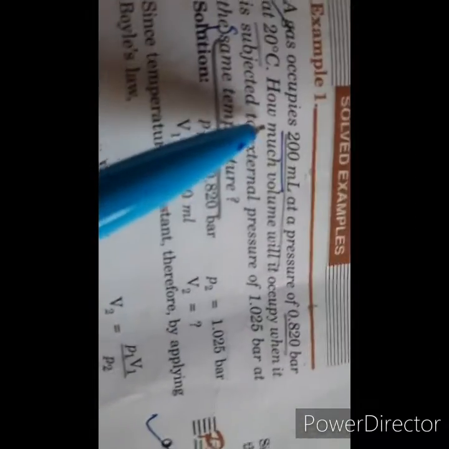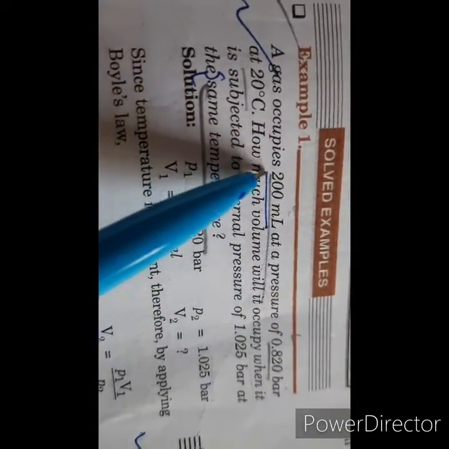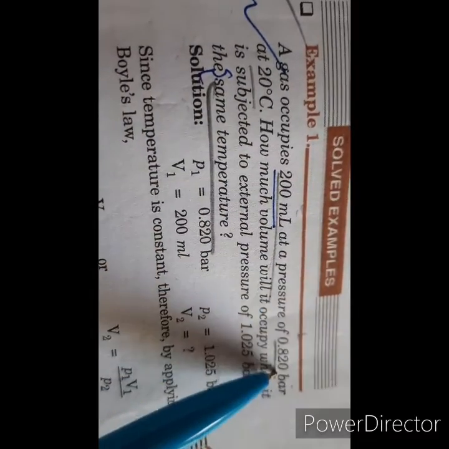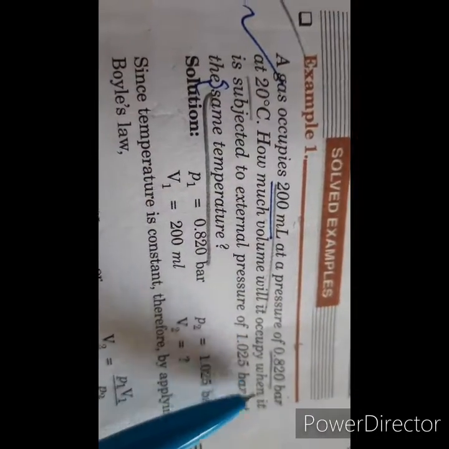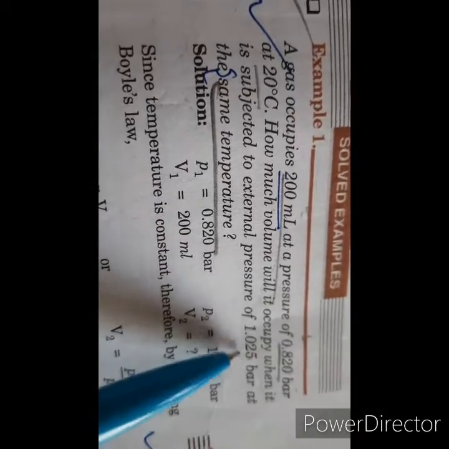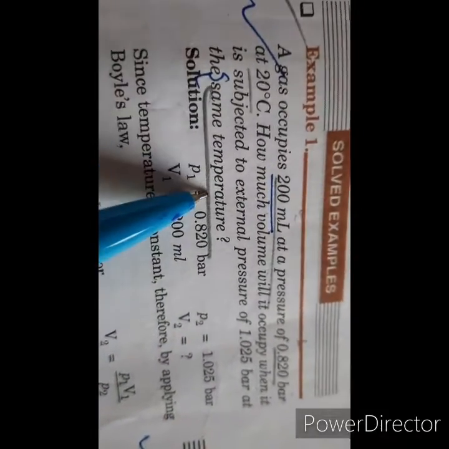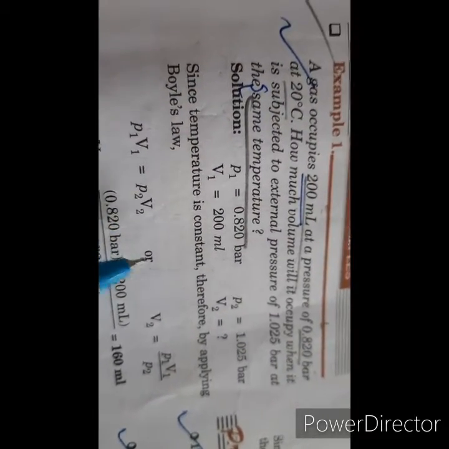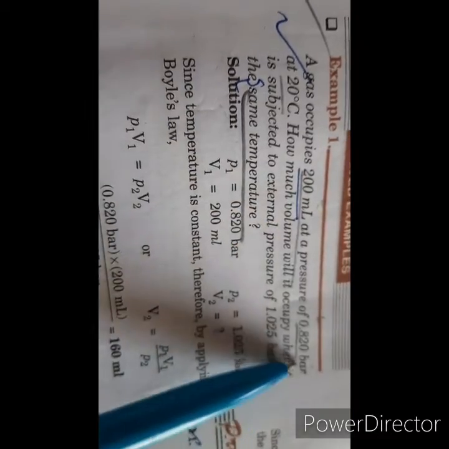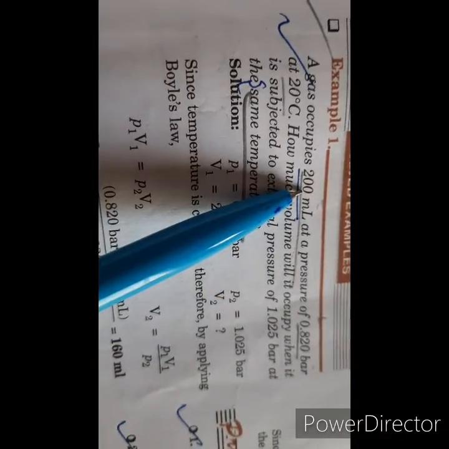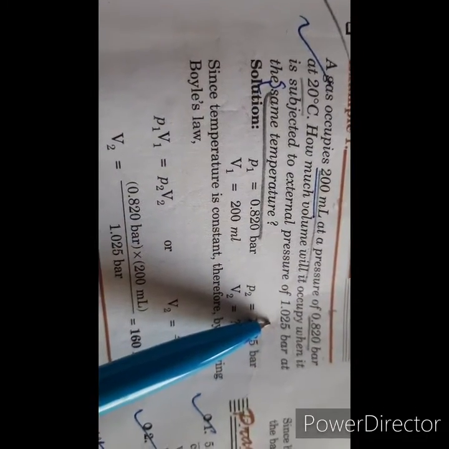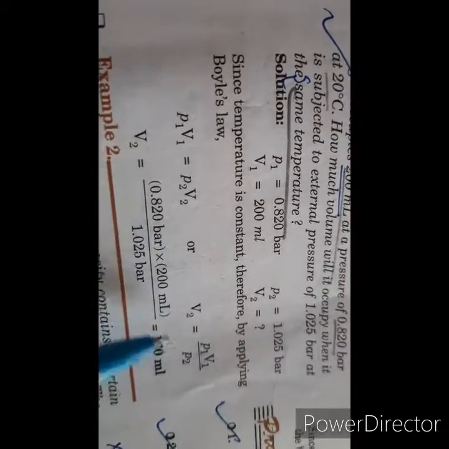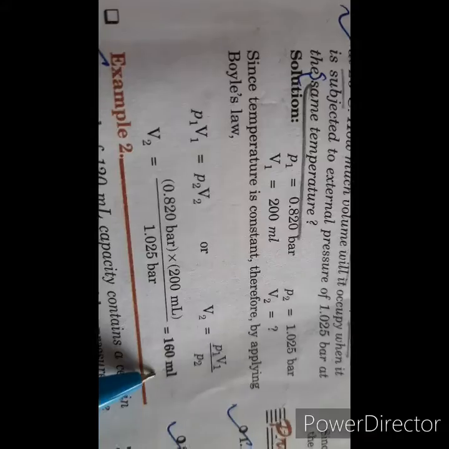Now let's see one more numerical of Boyle's law. Say a gas occupies 200 milliliter at a pressure of 0.820 bar at 20 degrees Celsius. How much volume will it occupy when it is subjected to external pressure of 1.025 bar at the same temperature? Now the temperature is same, so we'll apply Boyle's law, which is P1 V1 is equal to P2 V2. We know the P1 pressure is 0.820 and the corresponding volume is 200 milliliter, and we have to find the volume when the pressure is 1.025 bar. So we'll put the values and we'll calculate it to be 160 ml.